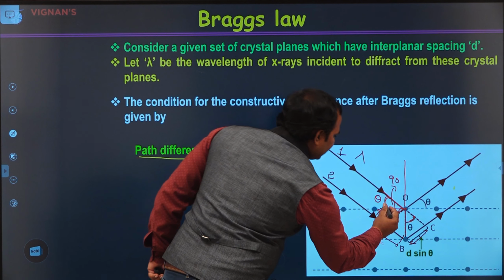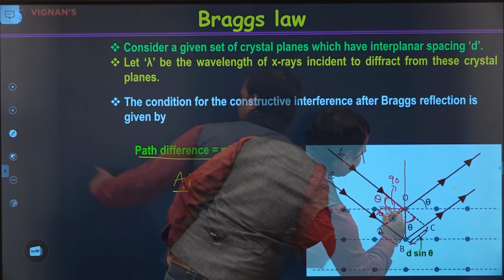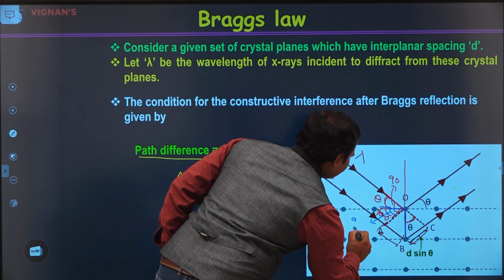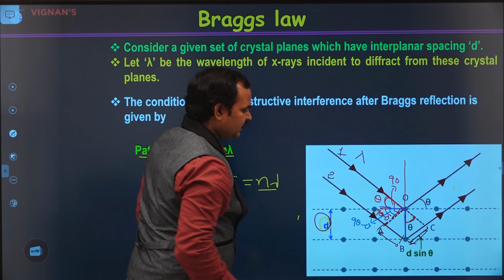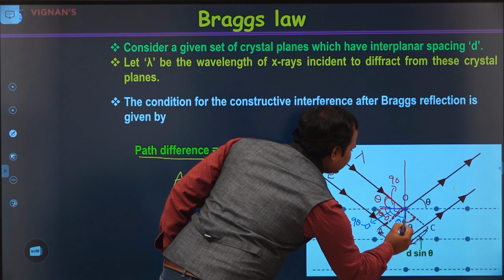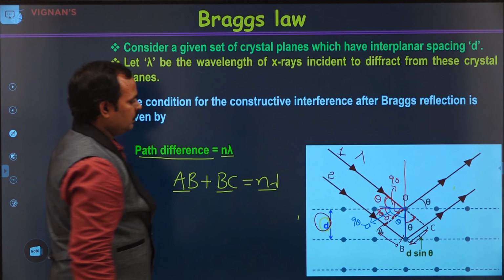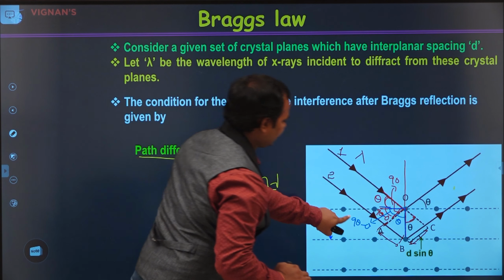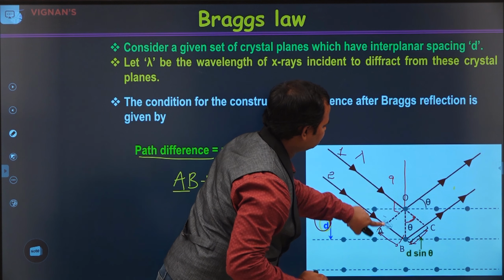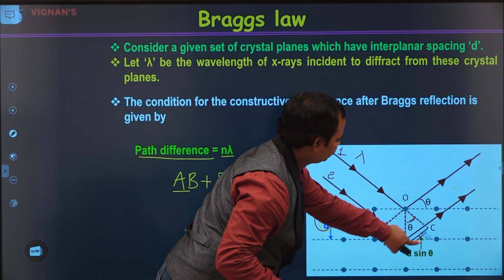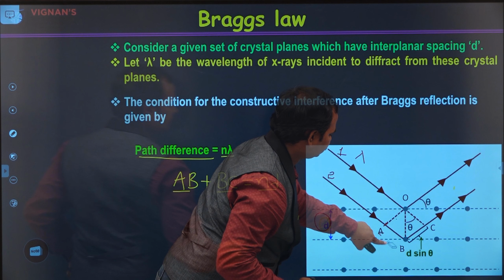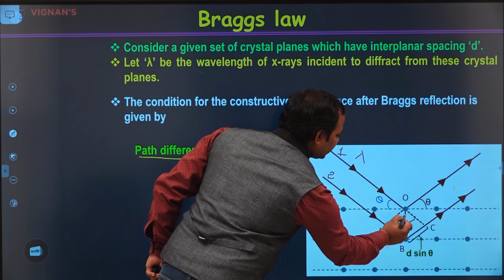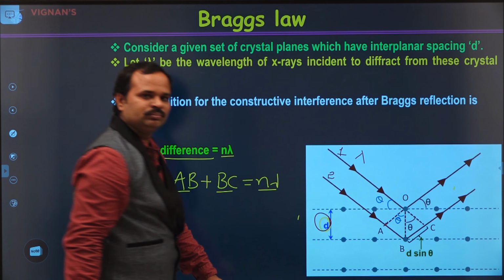Now if this is 90 minus theta, then certainly this will be theta. Right? So now this is theta, this is theta. I'll erase all these things and rewrite so it won't be confusing. So this is the glancing angle, and by using geometry we can get this is also theta.